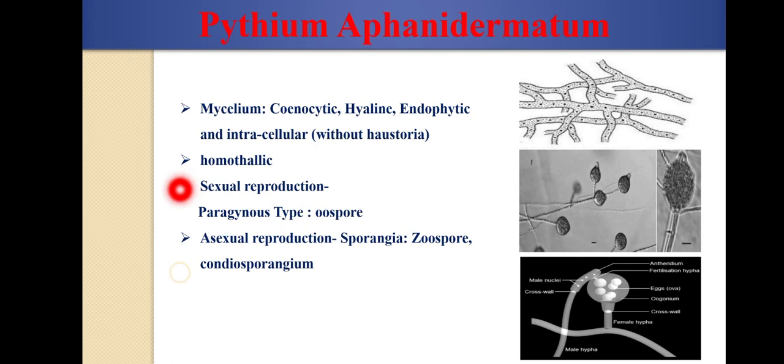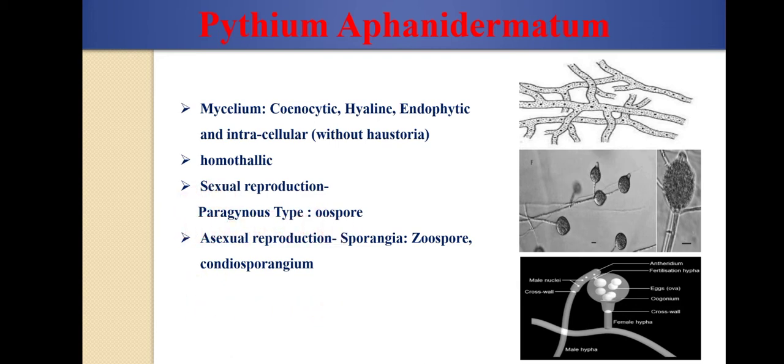So the sexual reproduction is performed by the method of gametangial contact. There is no need of two thalli or two strains of thallus as is needed in the case of Phytophthora.